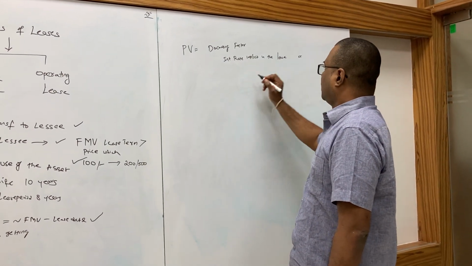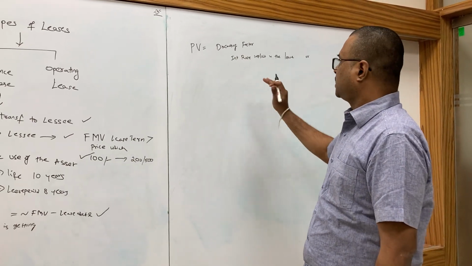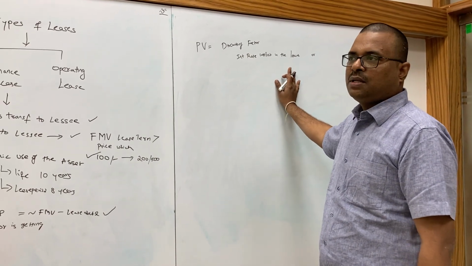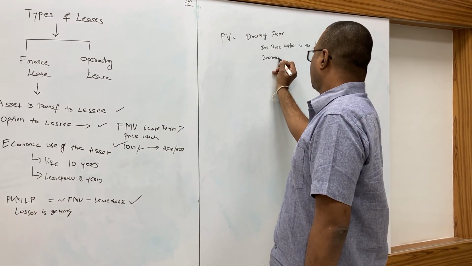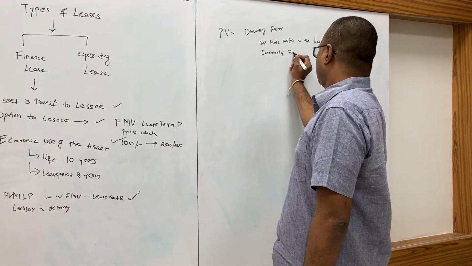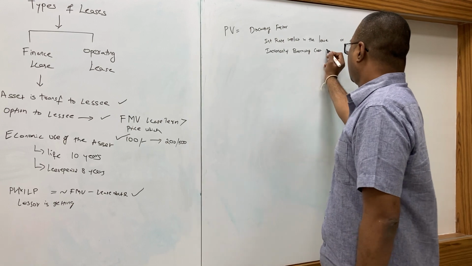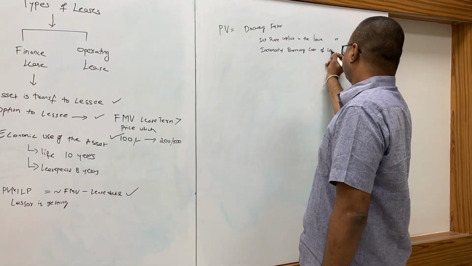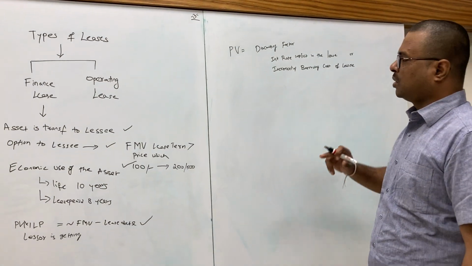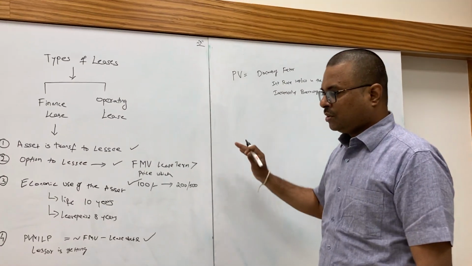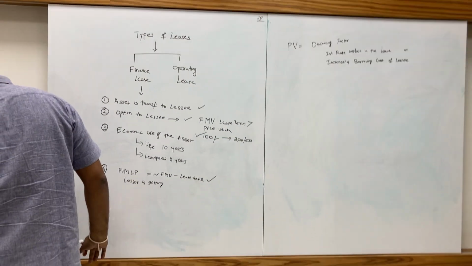Or if the interest rate implicit in the lease is not available, then you can take the incremental borrowing cost of the lessee. So in these cases, it is to be treated as finance lease.